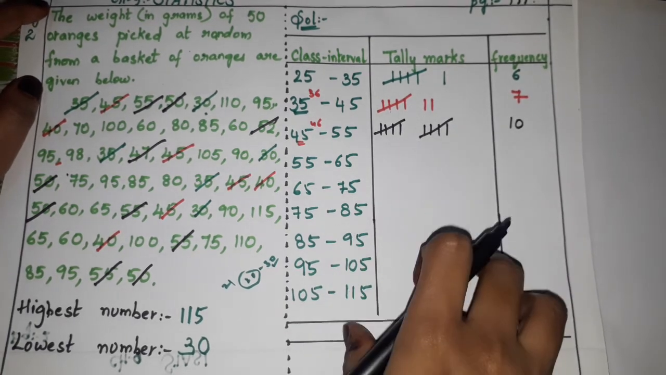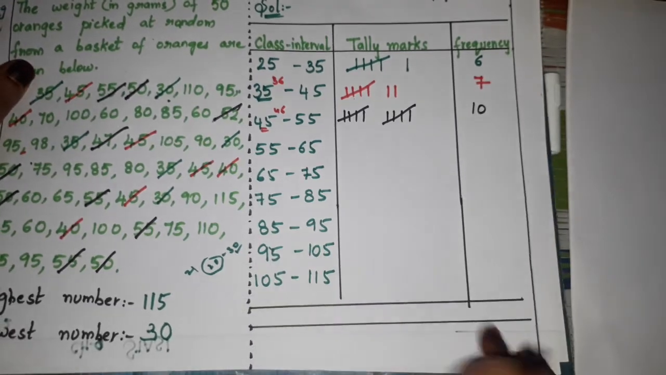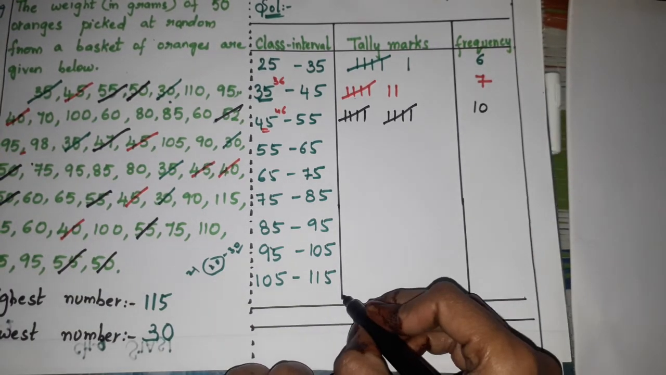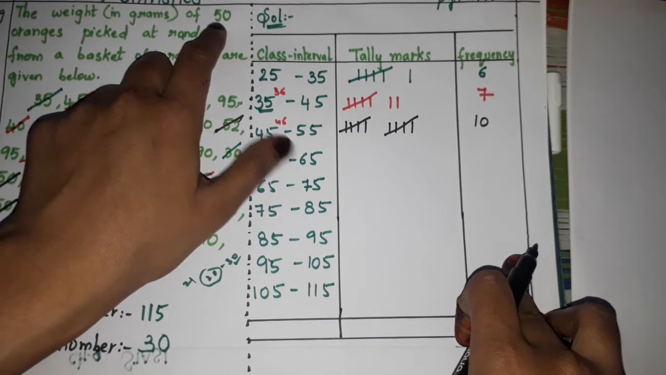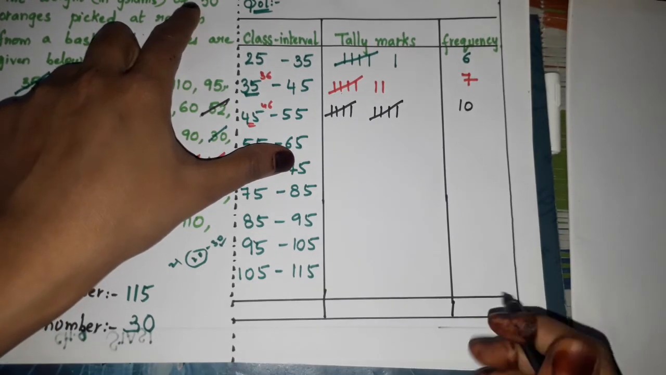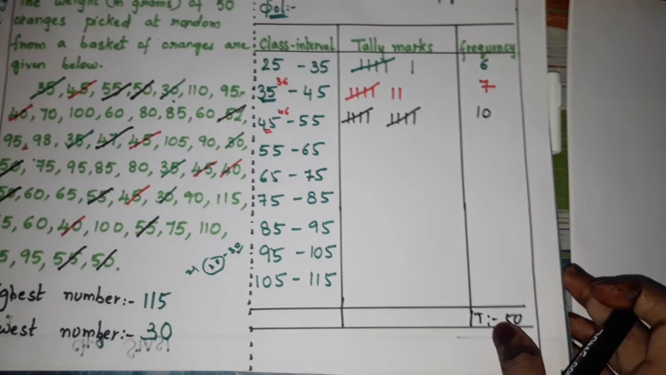Now you have to do continuously like this, children. So you have to complete it. Now what should the total be when we count all the numbers? We should get 50, children, because we have all 50, no? So we should get the total answer as 50. That's it. I hope you all have understood.